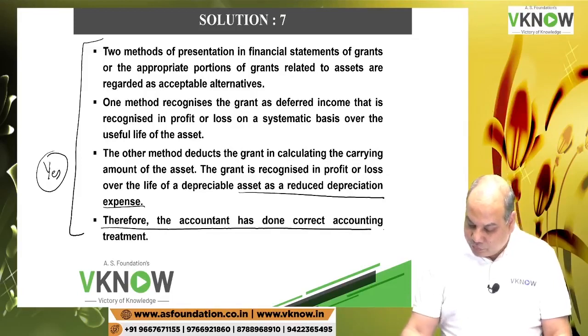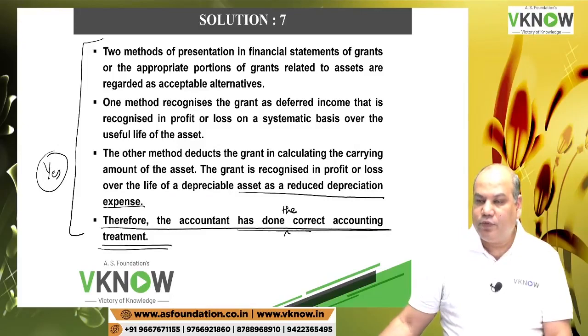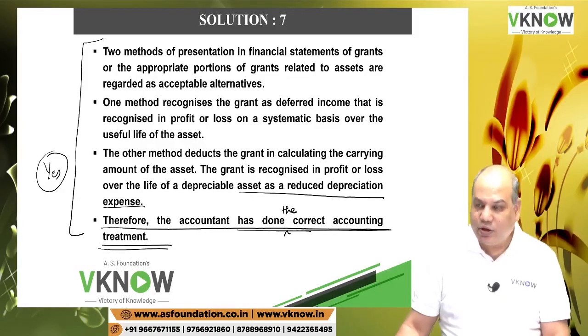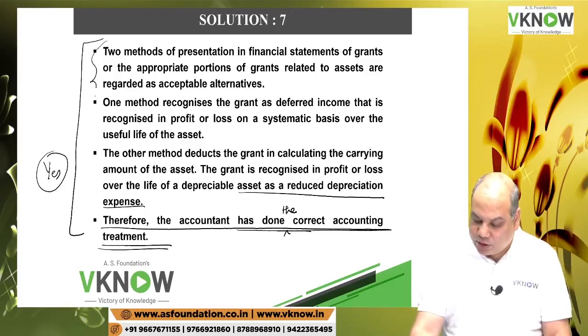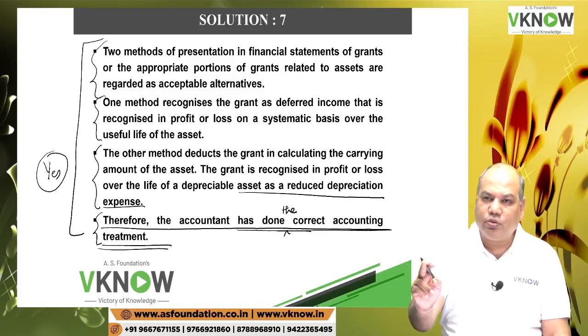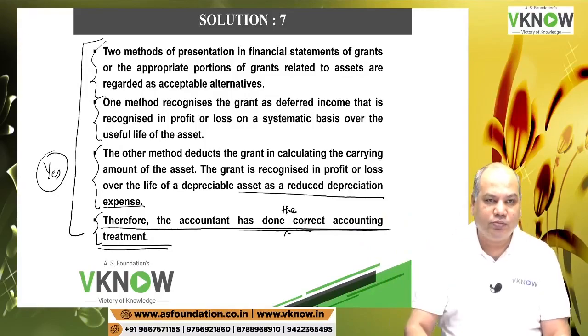Therefore, the accountant has done the correct accounting treatment. This much you have to write in the exam for a 4-mark question. Is it right? Explain the provisions of the standard. There are 2 methods, method 1, method 2, and then in this question, this accountant has followed method 2, which is an acceptable method under Ind AS 20. Now we will continue tomorrow.